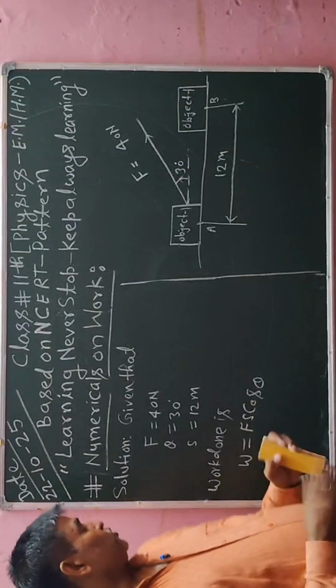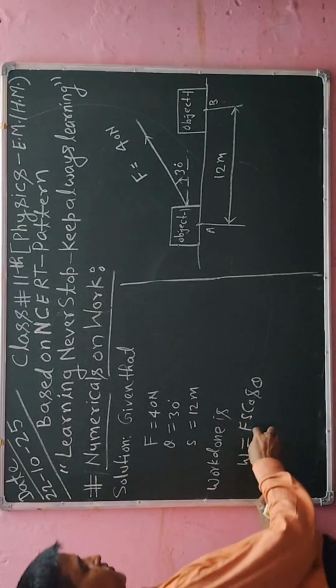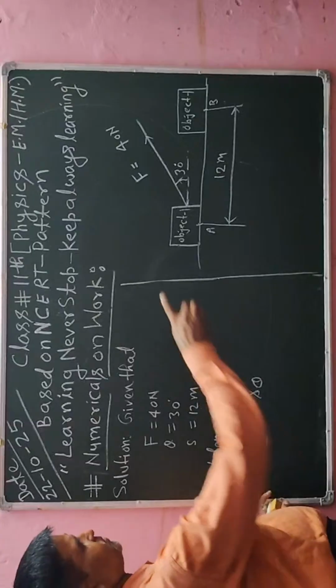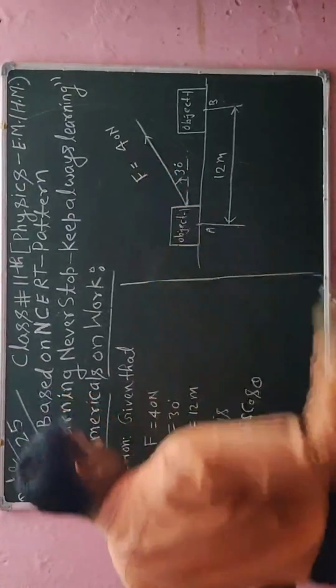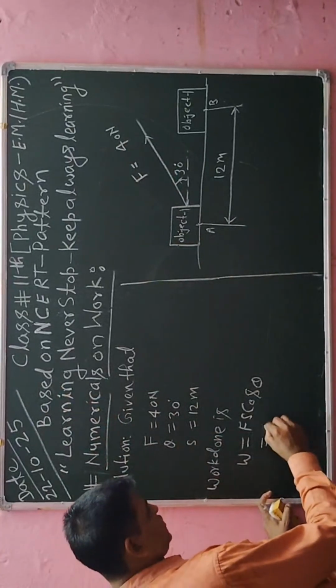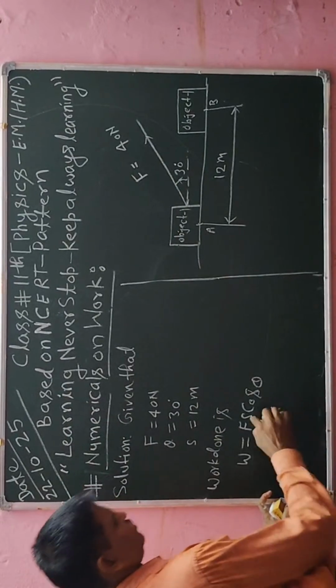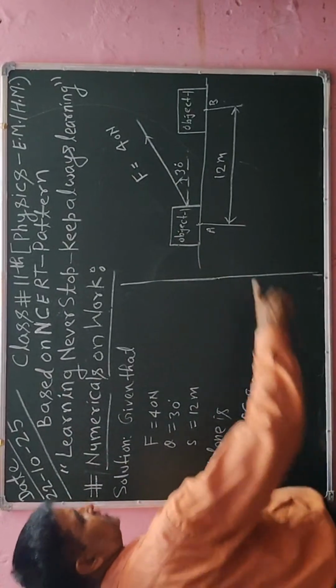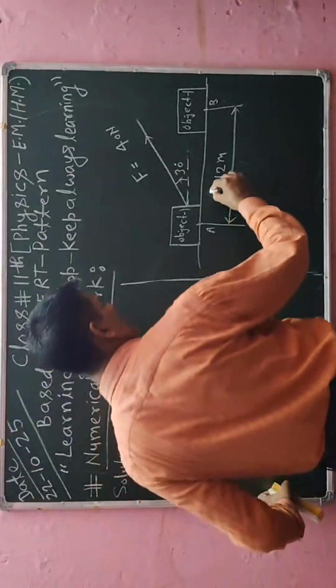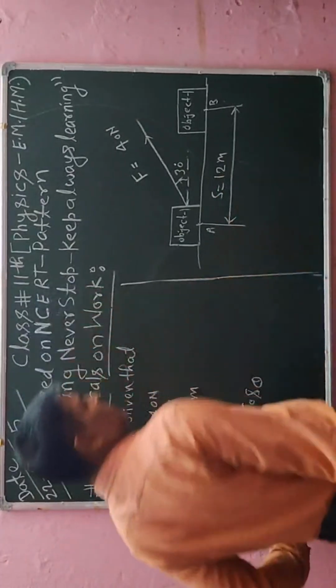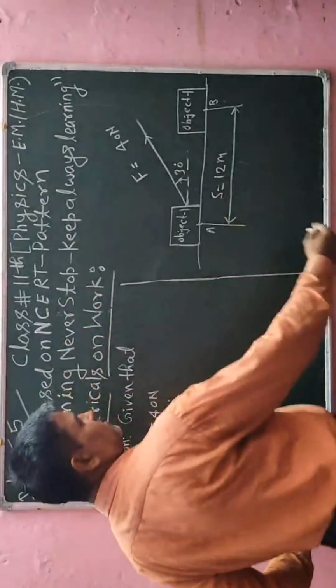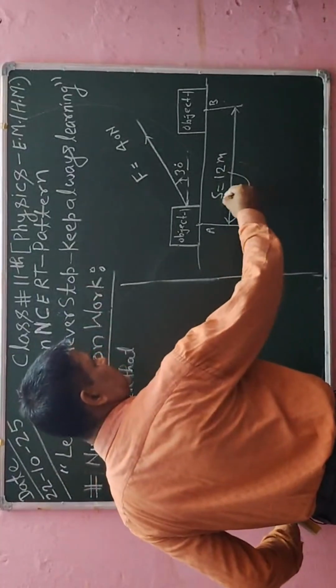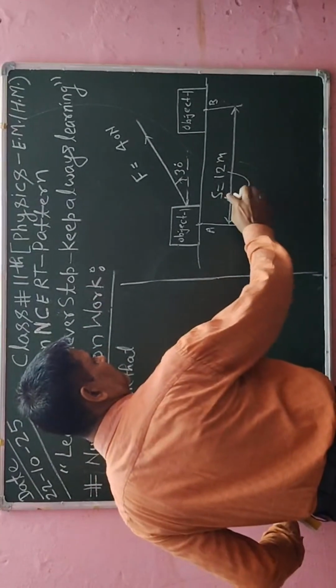Okay, so you concentrate here. Here I am going to put the value of F. The value of F is given in the figure, that is 40 Newton. So here I will put 40 into the value of S, that is given here, 12 meter. Here I will write this is the value of S, means 12 meter is assigned in this S.